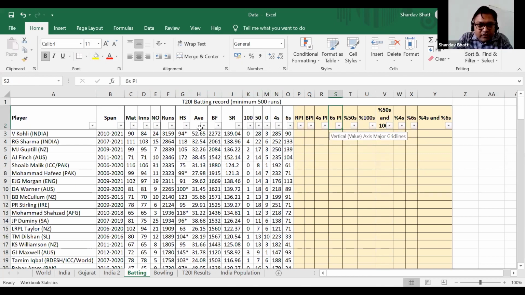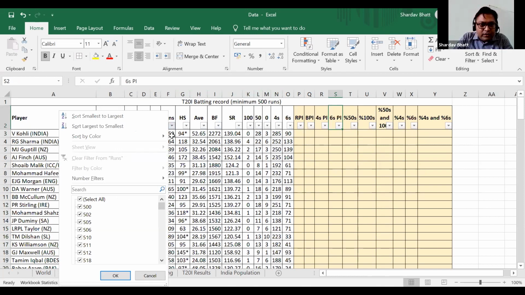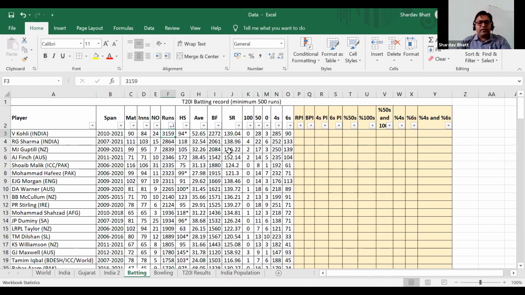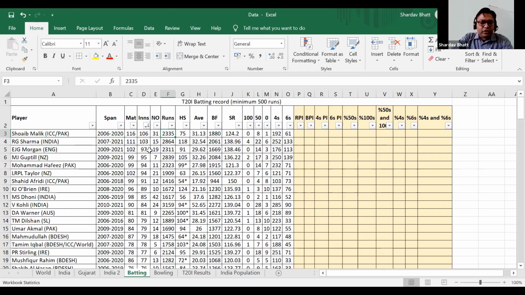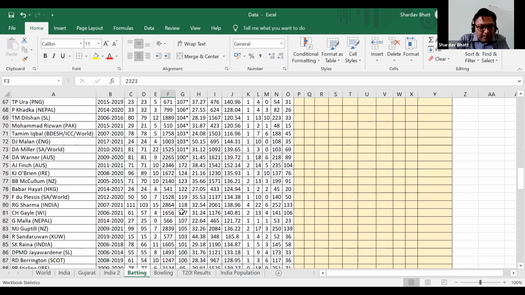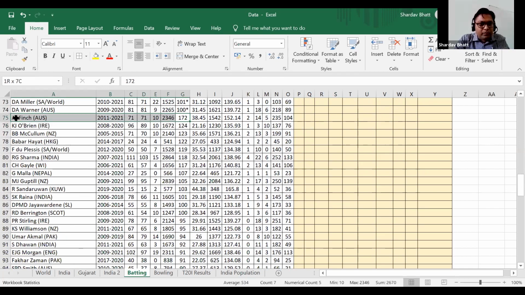I will first apply some filters here. From that I can see that Virat Kohli is the highest run scorer in 2020 cricket. The most innings played as a batsman is by Shoaib Malik. The highest score is 172 by Aaron Finch from Australia.